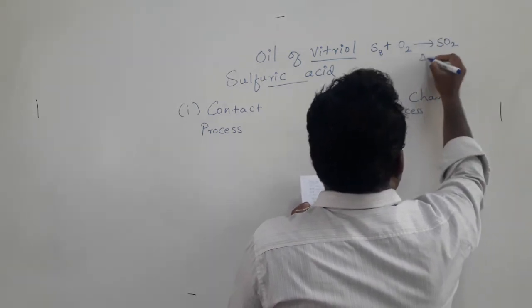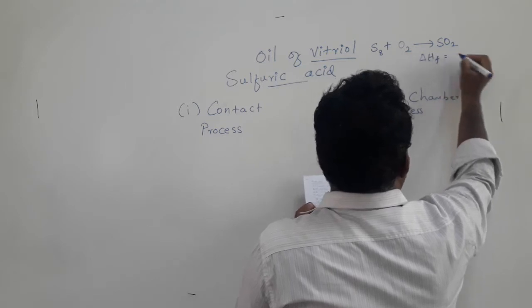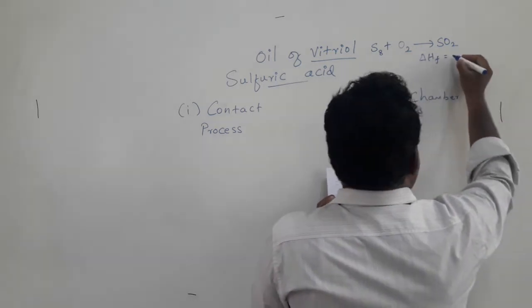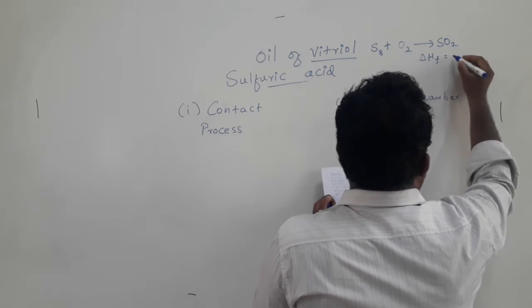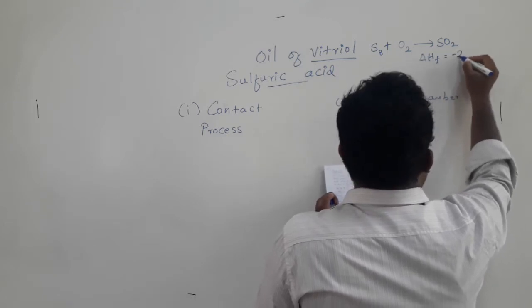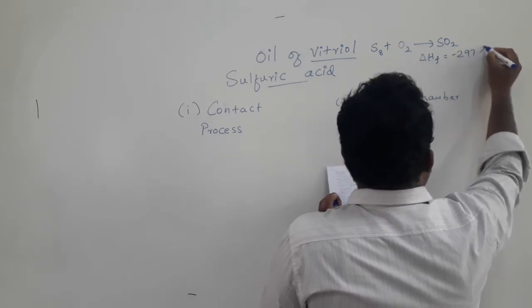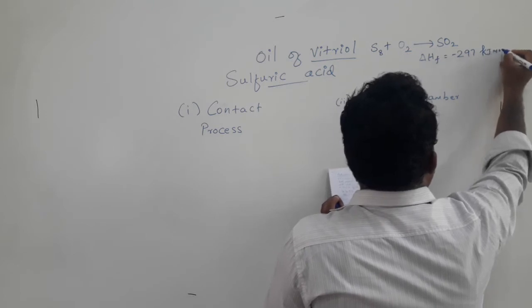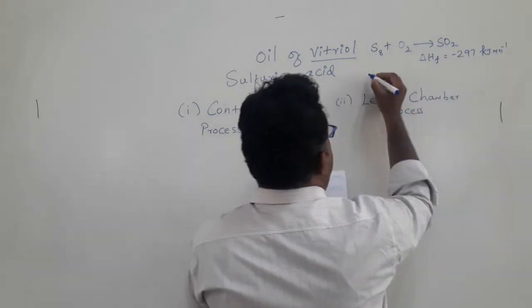The enthalpy of reaction, delta H, is minus 297 kilojoule per mole.